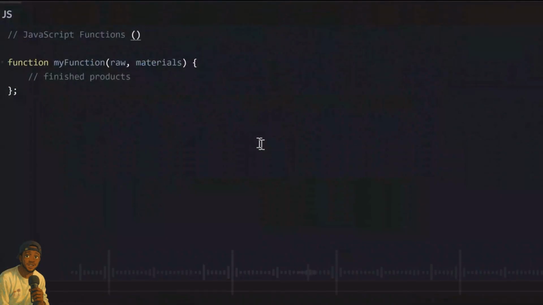Ladies and gentlemen, now we will discuss JavaScript functions. Functions are the backbone of any programming language, and now the backbone of JavaScript, because we use functions to avoid writing the same things over and over again, writing long code every time we want to do something.